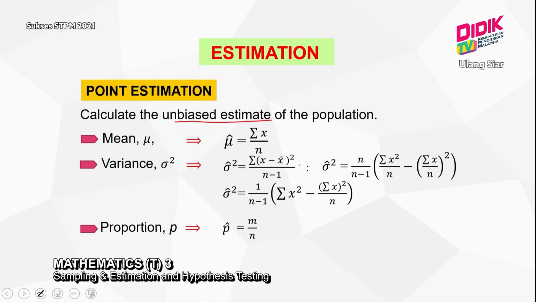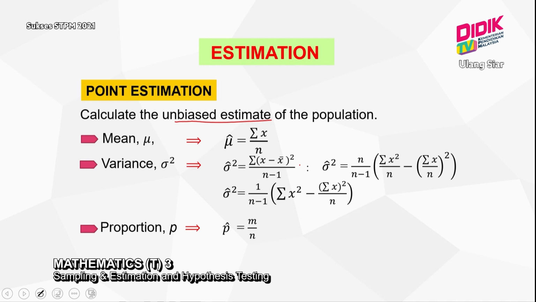I noticed that each of these formulas has a cap of some sort on top of the symbol. If you notice, if you write like this, this one shows you the mean of the population. If like this, this mean is unbiased. That means we are using a sample value to implement to the population. So 2 different things, don't confuse. So when you find an unbiased estimate, you must have your cap there.